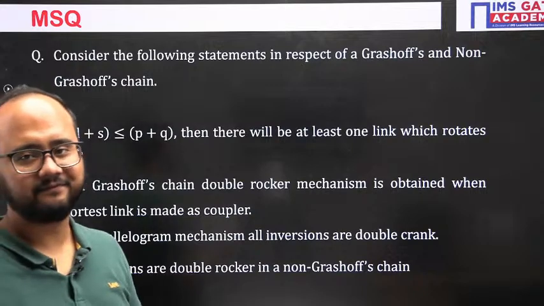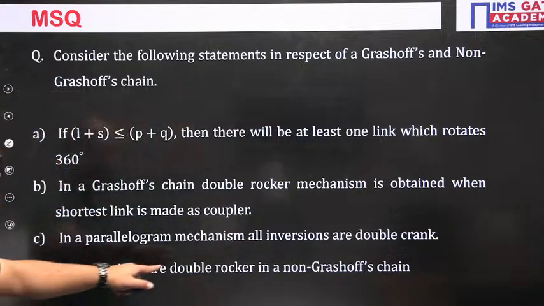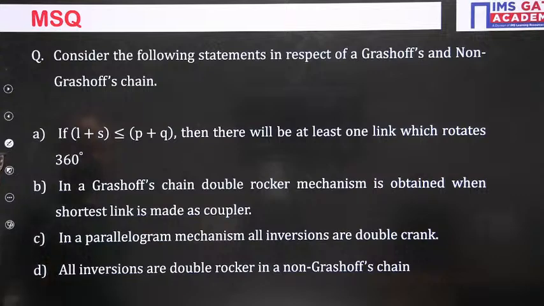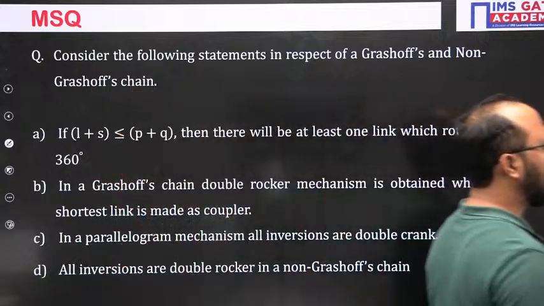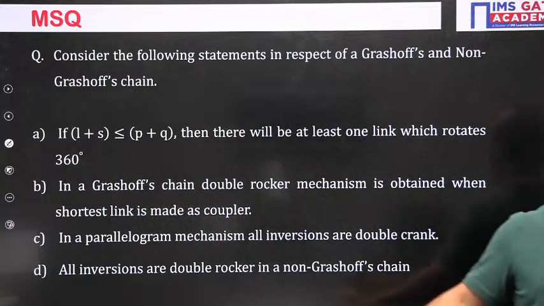C and D. All inversions are double rocker in a non-Grashof chain. Okay. Tell me the complete answer. Tell me the complete answer, because the partial markings are not there.